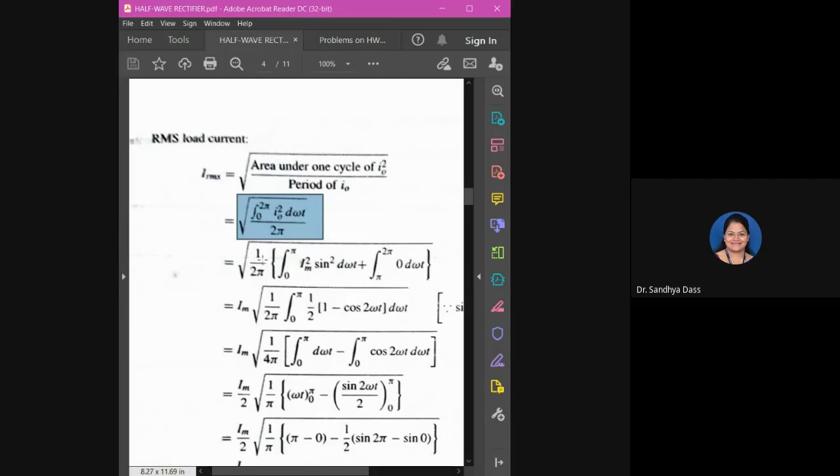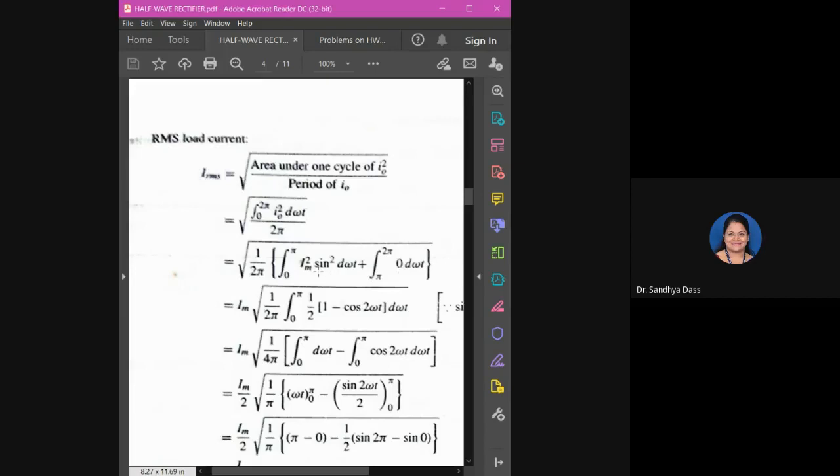Under the square root, taking 1 by 2 pi outside, applying the property of the definite integral, 0 to pi Im squared sine squared d omega t, which is your output current between the time instant 0 to pi, plus pi to 2 pi, it is 0. If you recall the output waveforms we had discussed in the previous class, substituting that.